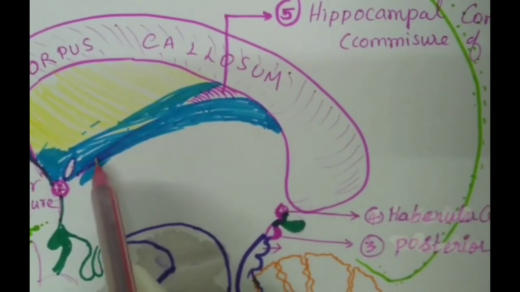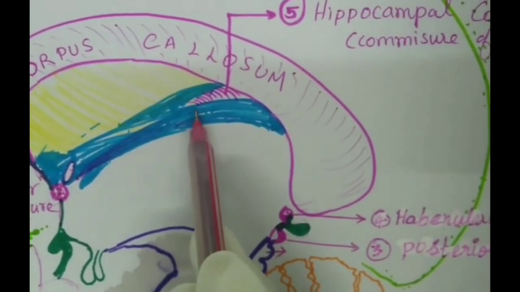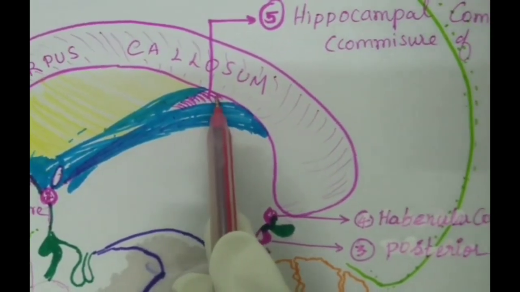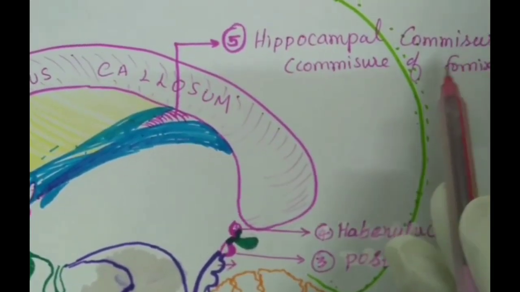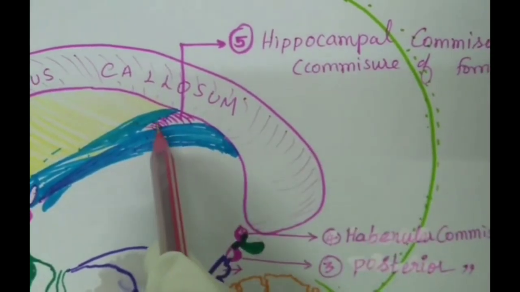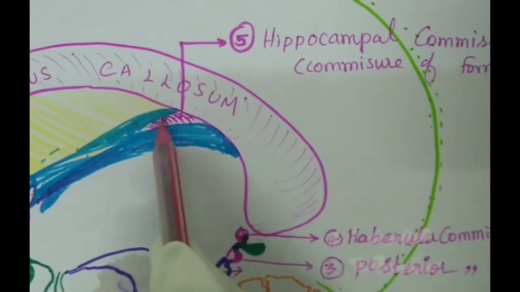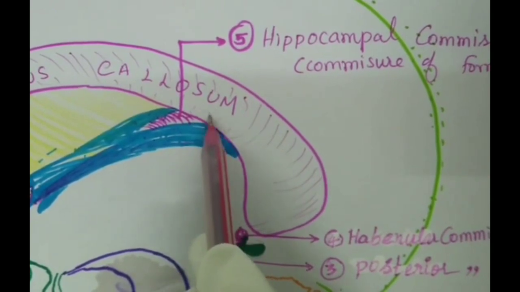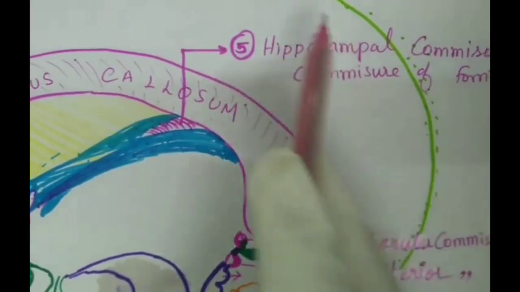Okay, so now we come back to the fornix. You can see the fornix very well over here, that is the projection fiber, and between the fornix and the septum pellucidum you can see another commissural fiber, that is the hippocampal commissure, or it is also called the commissure of the fornix. That is marked in the purple color. So these are all the commissural fibers, hippocampal commissure or the commissure of fornix.